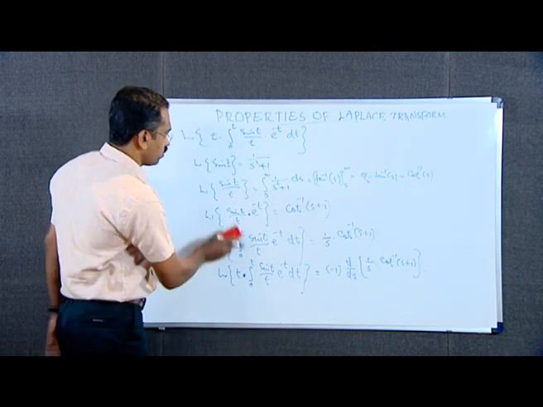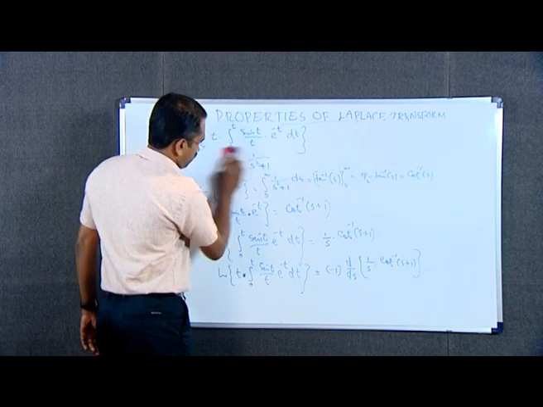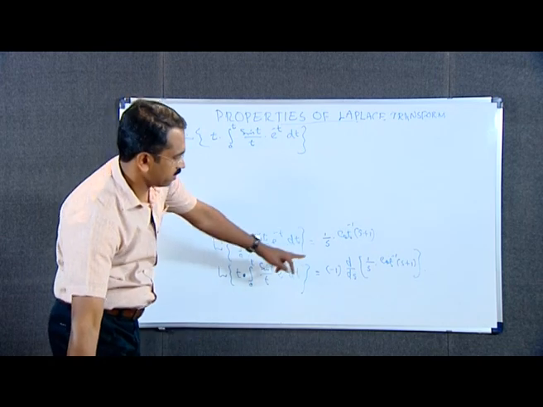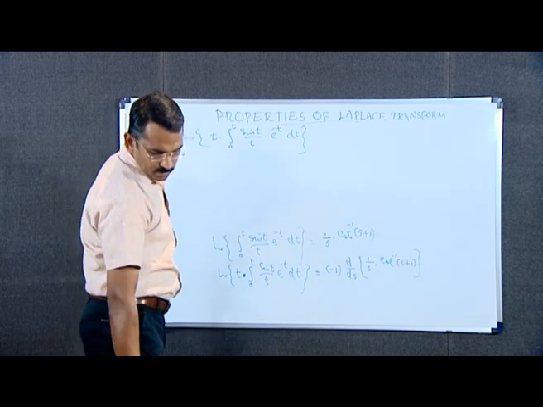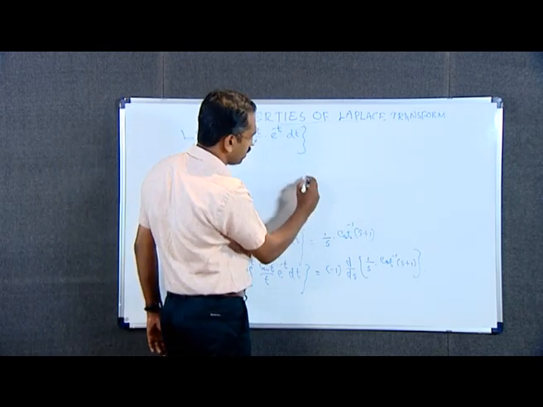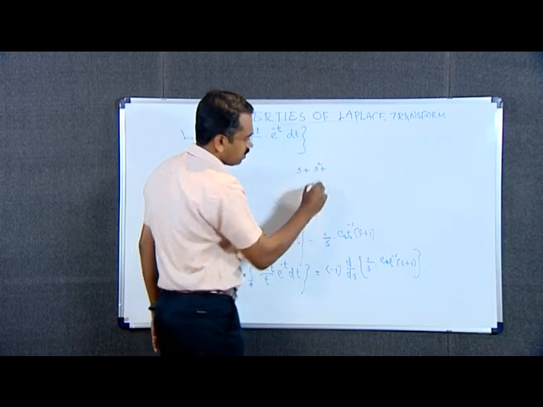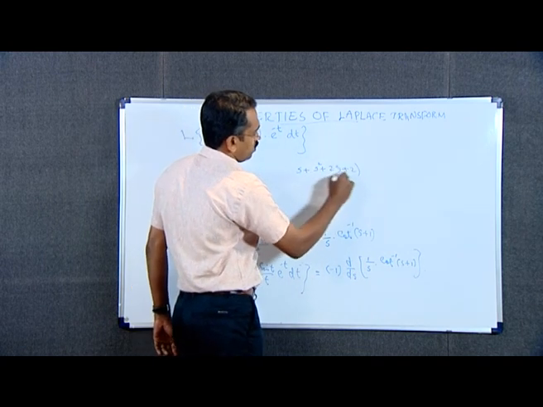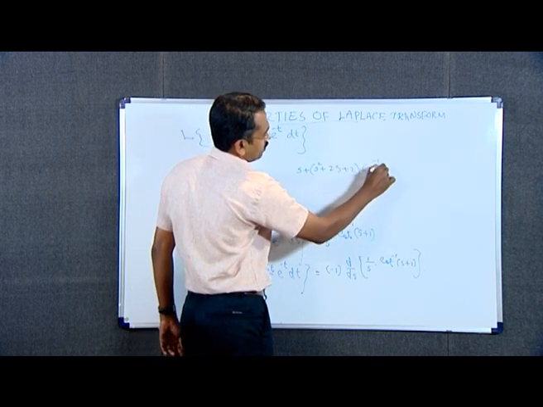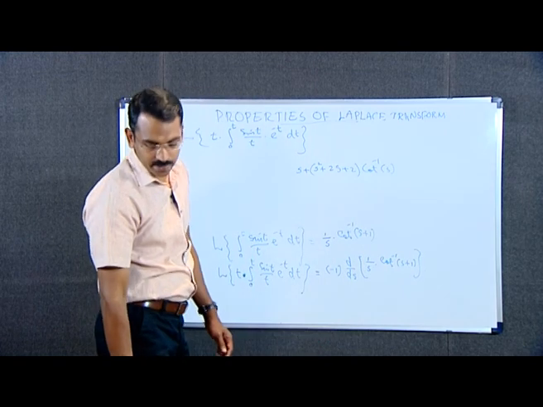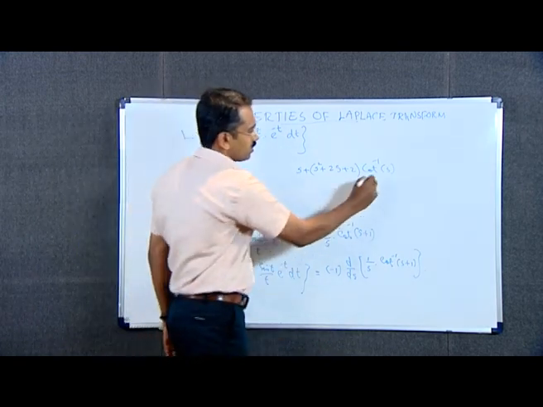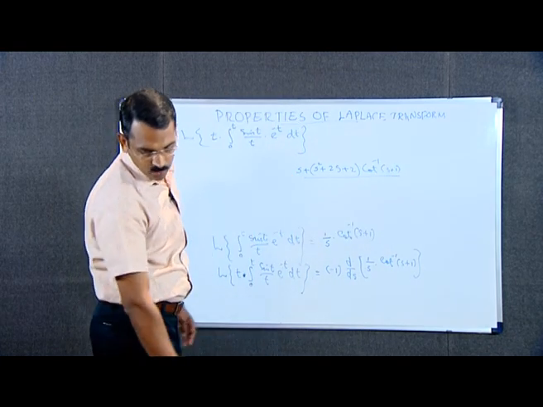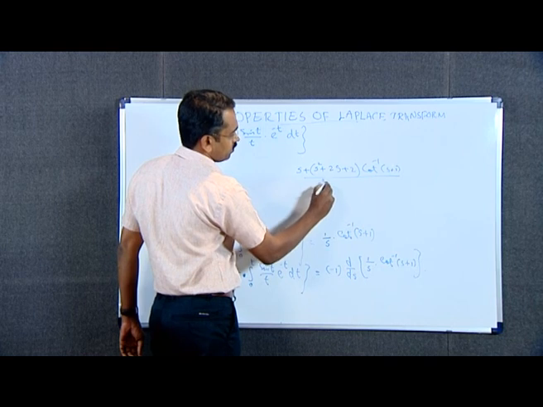Which is equal to, on differentiation we get this as s plus s square plus 2s plus 2 into cot inverse s plus 1, divided by s square into s square plus 2s plus 2.